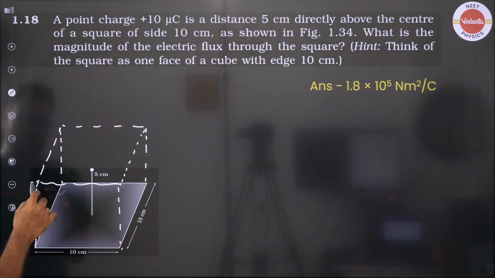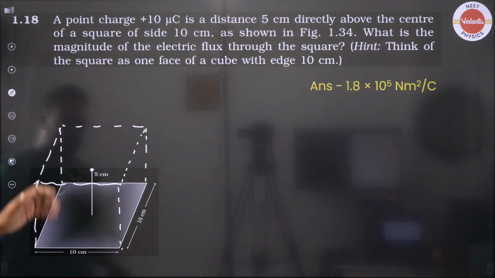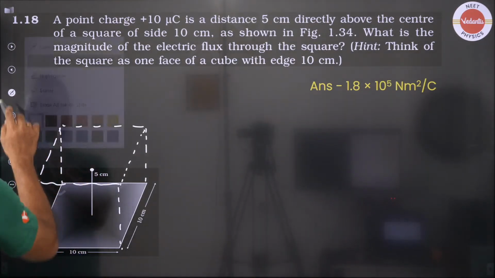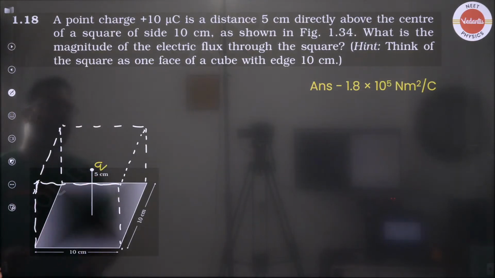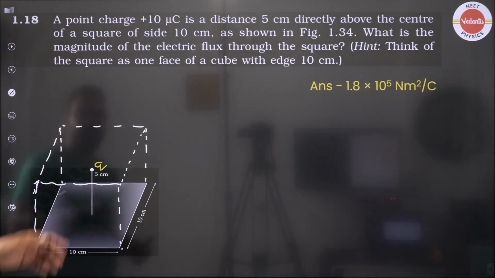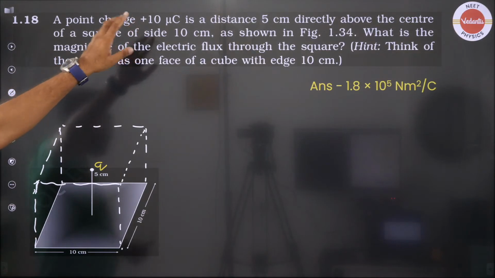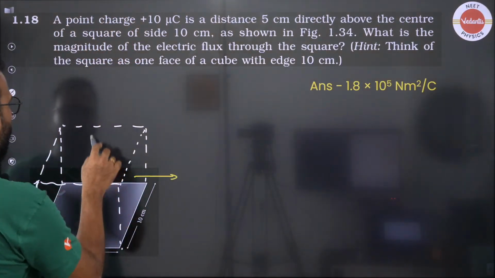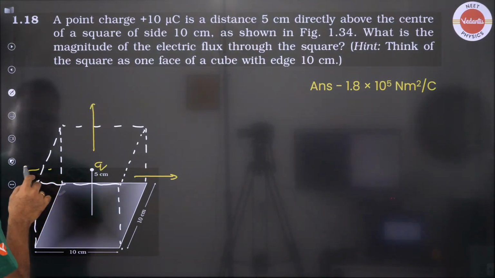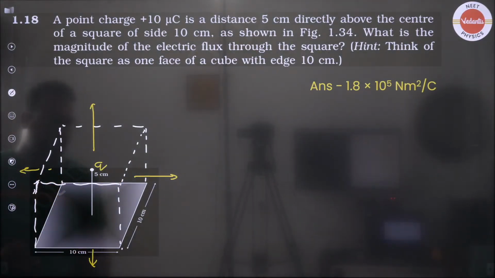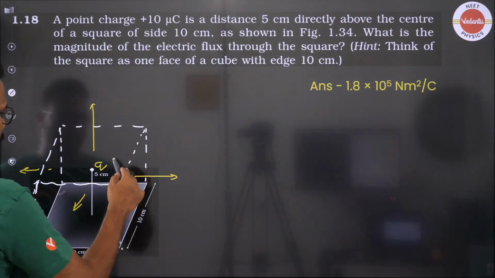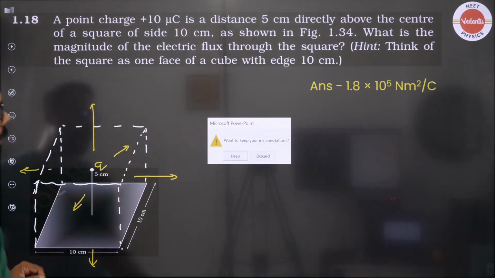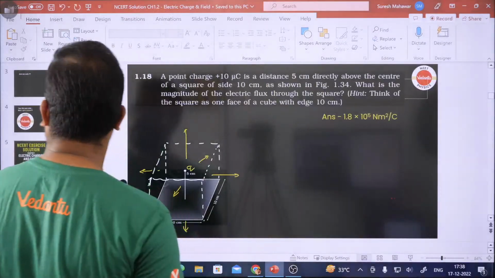This way, not drawn to perfect proportion, but this is how it is. And what you see here, guys, is the charge Q, and that charge is given to us as 10 microcoulomb. Because of this charge, can I say that flux will come out from all 6 possible surfaces, right? One will go there and one will come here also. So can I say that this shaded portion that you see, alright, what just happened?